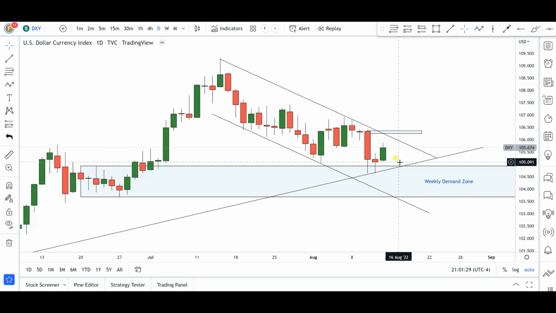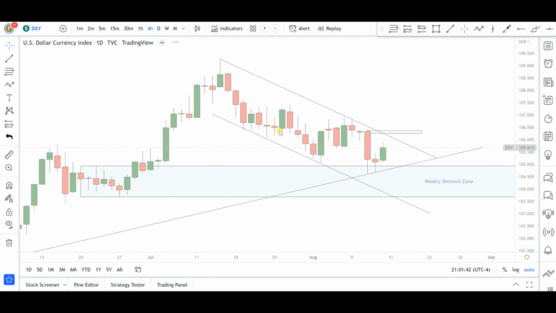Okay, so not much to be said from the daily time frame, other than the fact that the market is in a retracement right now. We are in a form of falling channel, which might be more evident in the 4 hours time frame. Okay, so let's take a look and see what we have on the 4 hours time frame.